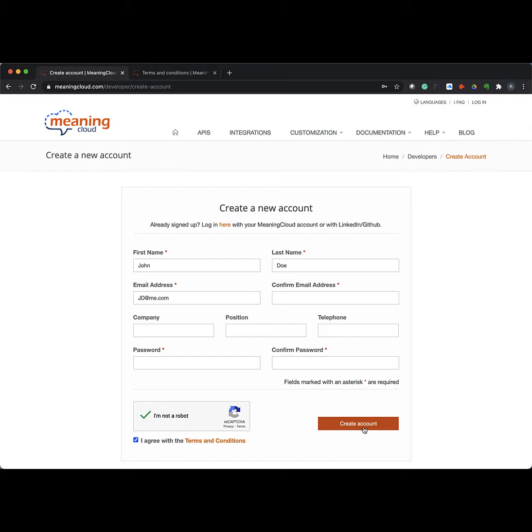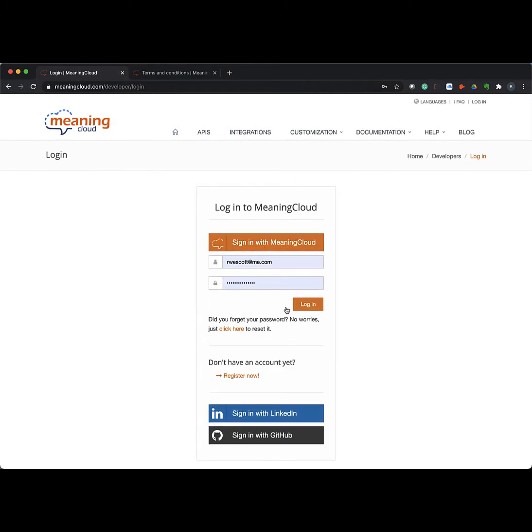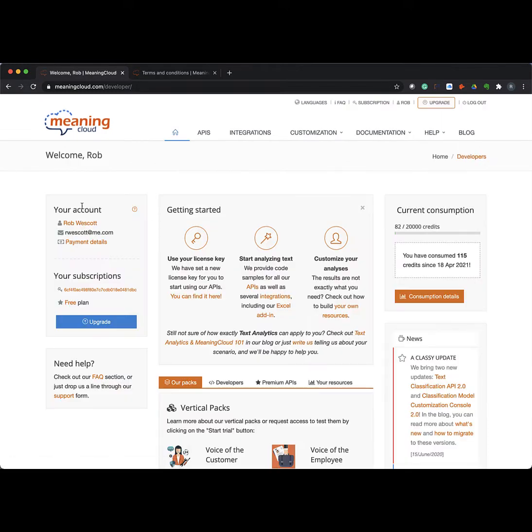You will receive an email and need to confirm your email account, and then once you have done that, you will be able to log into your brand new MeaningCloud account. So while you're doing that, I'm going to go back up here and log into my new account. And here we are. Once you have confirmed your email and logged in, you will come to this dashboard, and I'll just walk you through what's going on here.